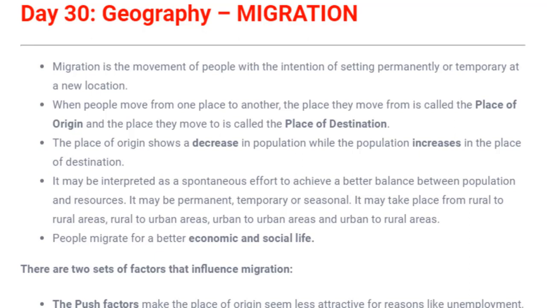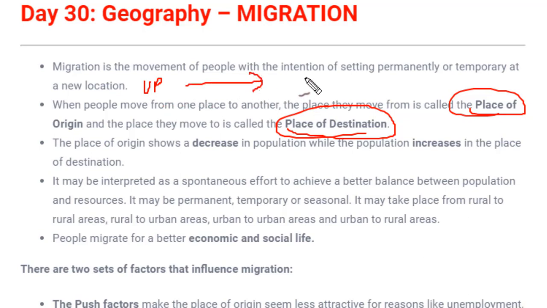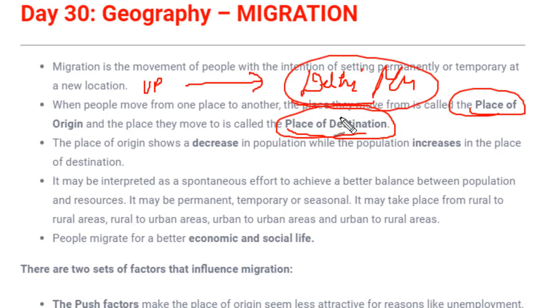Okay, and in migration there are two places. First, the place of origin, that means where the people are originating, and the other place is called the place of destination, that means where the person is going. For example, one person is staying somewhere in Uttar Pradesh, and for job purpose is moving to Delhi or Mumbai. So Delhi and Mumbai would be the place of destination. Destination means where they're reaching. Similarly, the place of origin would be from where the person is going.